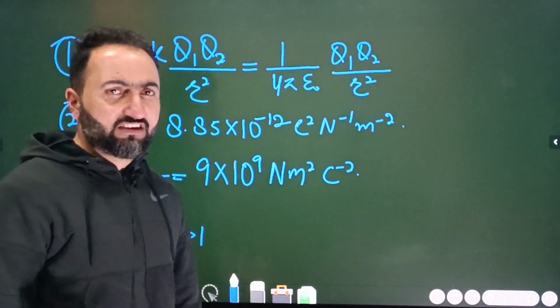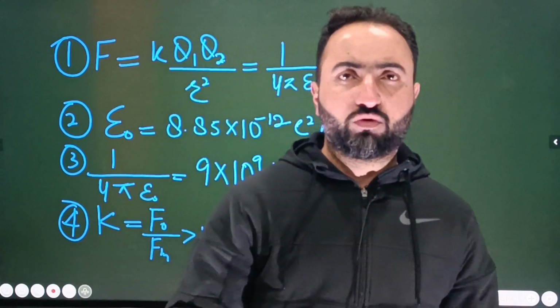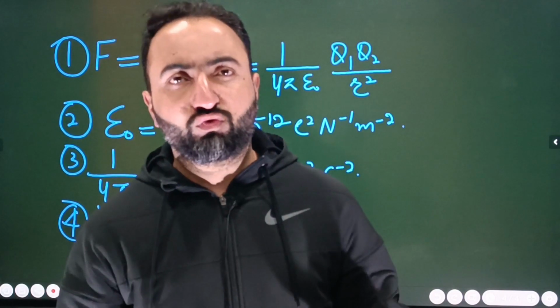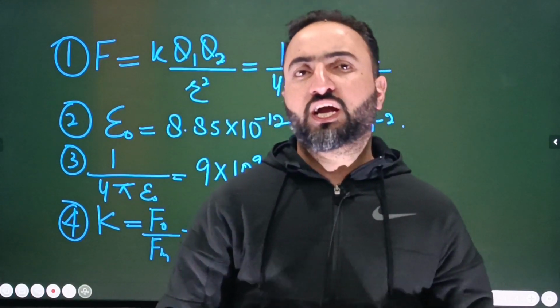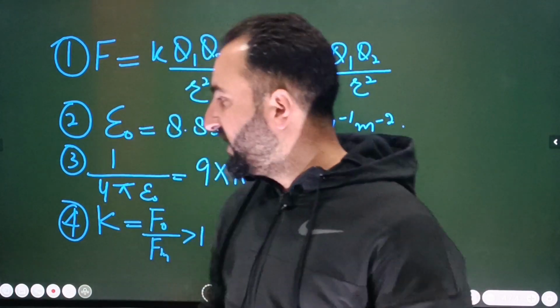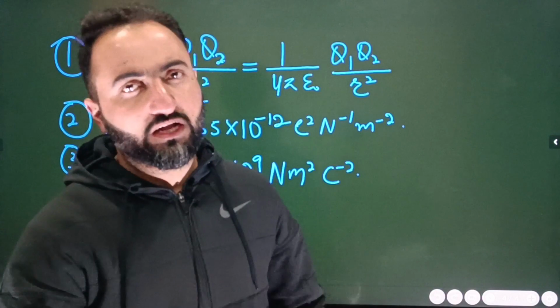ठीक है बेटा? Then there are some textbooks which write the value of the dielectric constant for the water as 81, for the rubber as 5, for the glycerine as something like 50 and so on and so forth. But you do not memorize those values. ठीक है ना बेटा? जब आपको कोई क्वेश्चन पूछा जाएगा for example in the NEET or for example in the JEE mains, तो वहां से आपको दिया गया होगा बेटा the value of the k is equal to 10 or the value of the k is equal to 20 depending upon the situation.